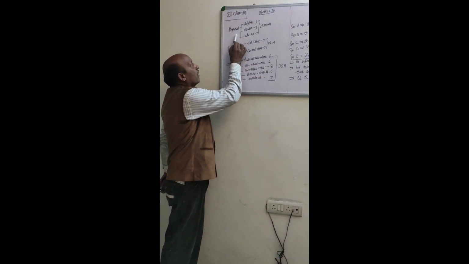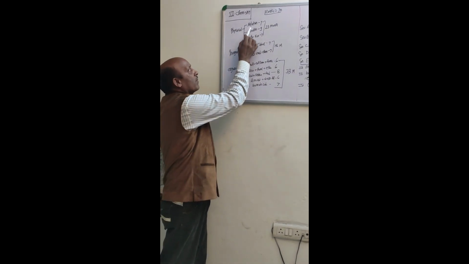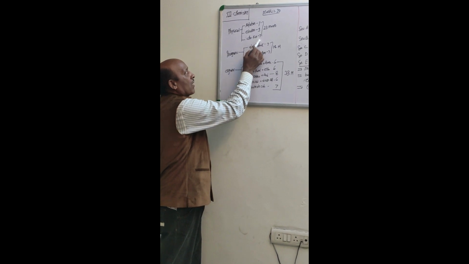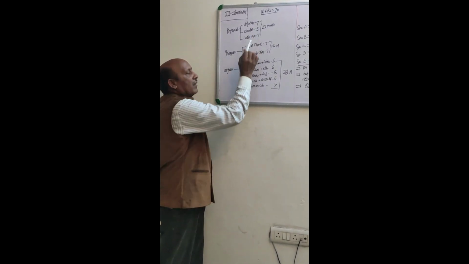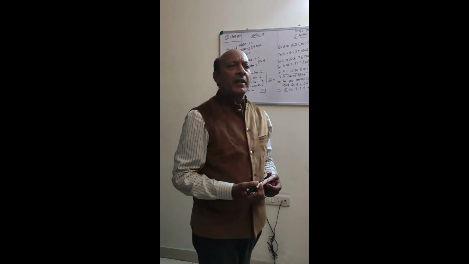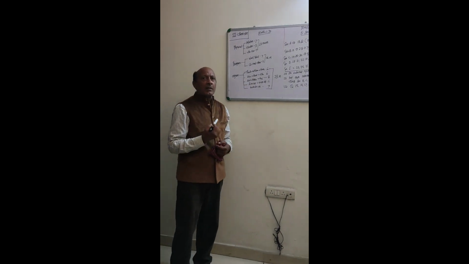Physical chemistry is a total of 23 marks. 7 marks from the solution chapter, 9 marks from electrochemistry, and 7 marks again from chemical kinetics. 7 plus 9 plus 7, that is 23 marks. The maximum marks that come from any chapter is from electrochemistry, 9 marks.